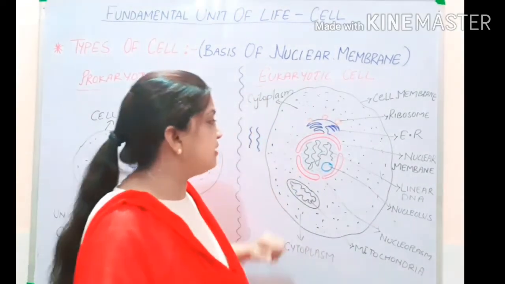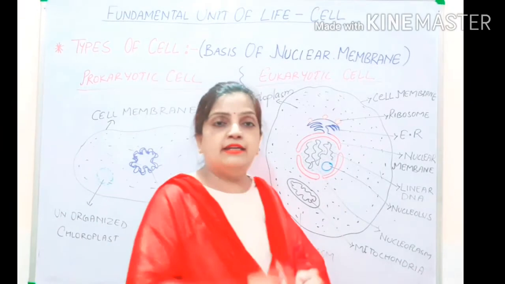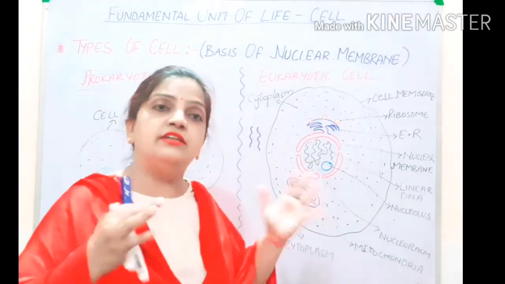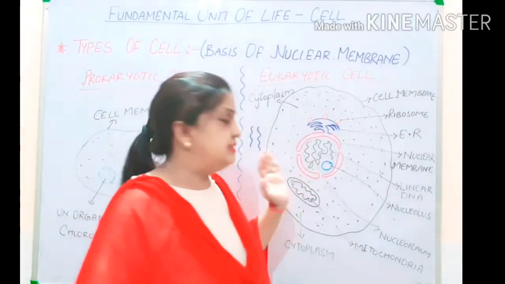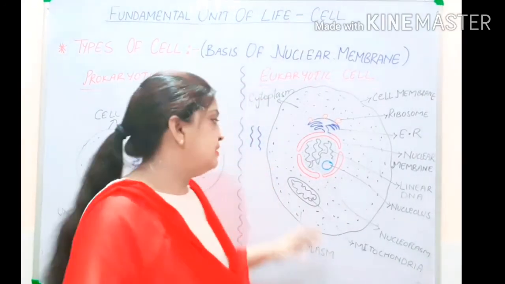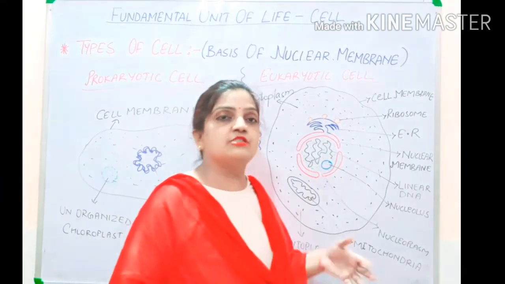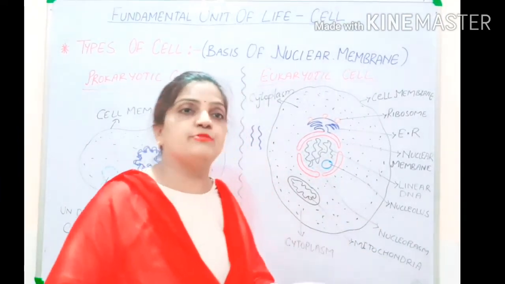So this is a factory, and all the different functions like photosynthesis, energy production, protein production, fat production, all the different types of function are controlled by the nucleus, and this is called division of labor. Now I hope you can understand that energy synthesis is by mitochondria, protein synthesis by endoplasmic reticulum and ribosome, and food synthesis by chloroplast.